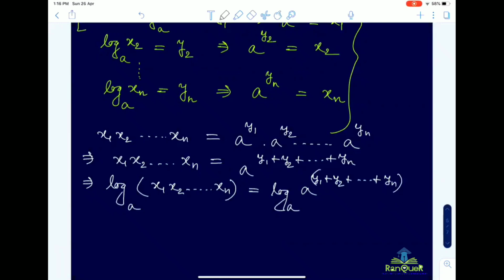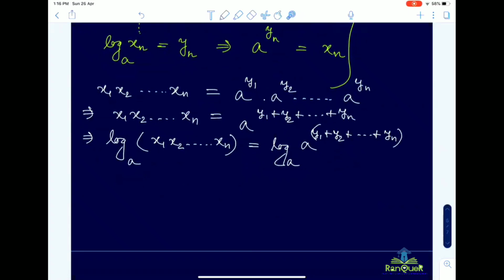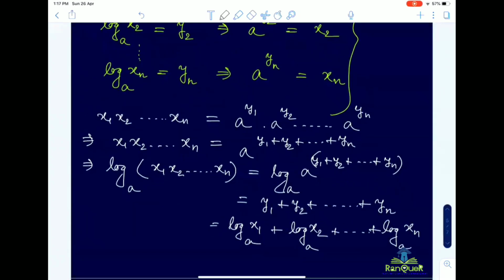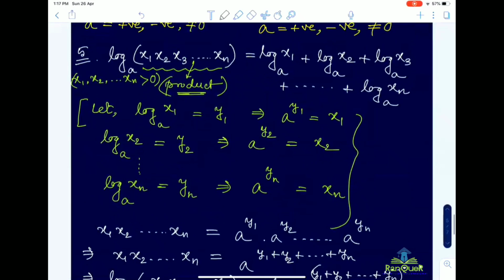Okay, to the base a. So obviously this exponent will come in front. So you will get y1 plus y2 plus dot dot up to yn, which means y1 means log x1 base a, y2 means log x2 base a, and so on up to log xn to the base a. Okay, so this was your property number 5.